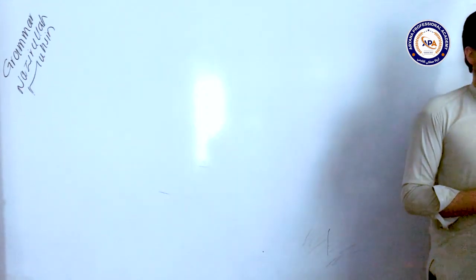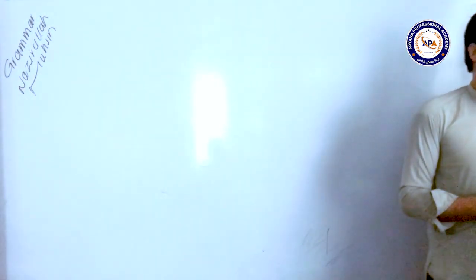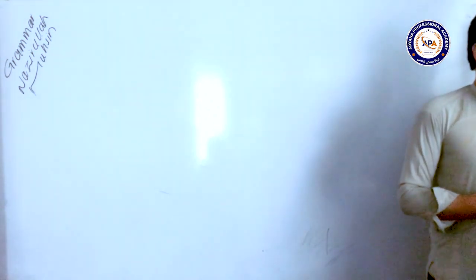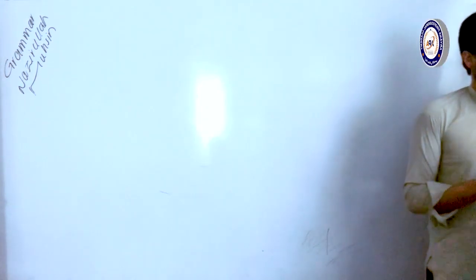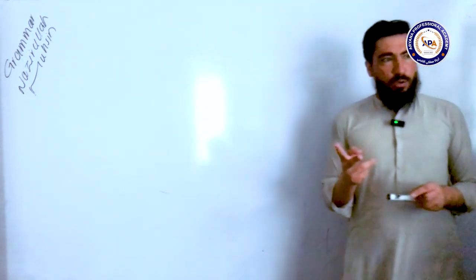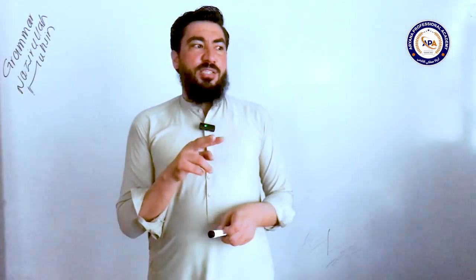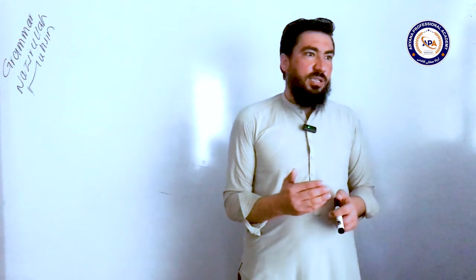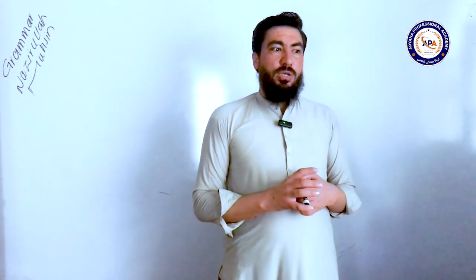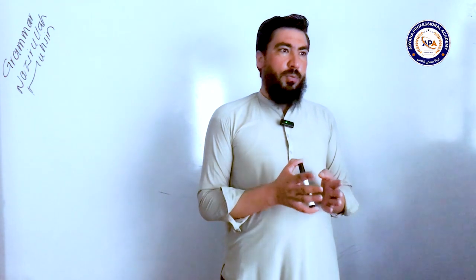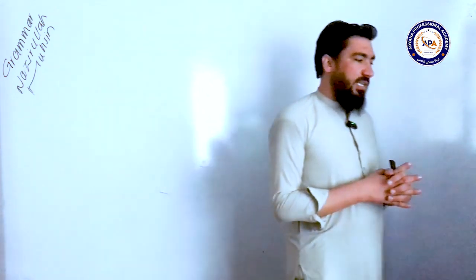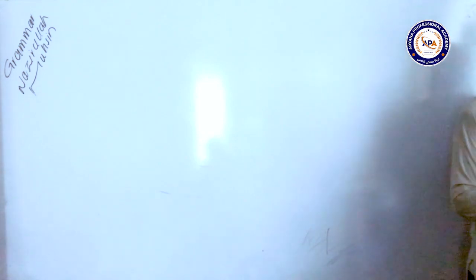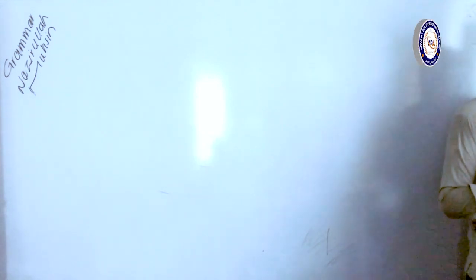The difference is that possessive adjectives are followed by a noun, and possessive pronouns are not followed by any noun. If you look at the definitions of both parts of speech, a pronoun is used instead of a noun, which means there mustn't be any noun after it. And an adjective is used to modify a noun or a pronoun, so it is used together with a noun. So the difference is that the adjective is followed by a noun, and with a pronoun, we do not use any noun.